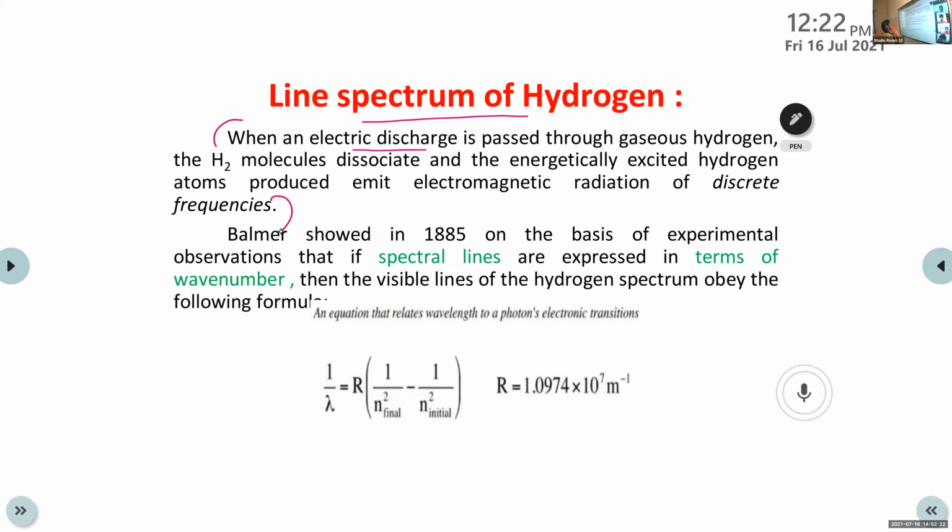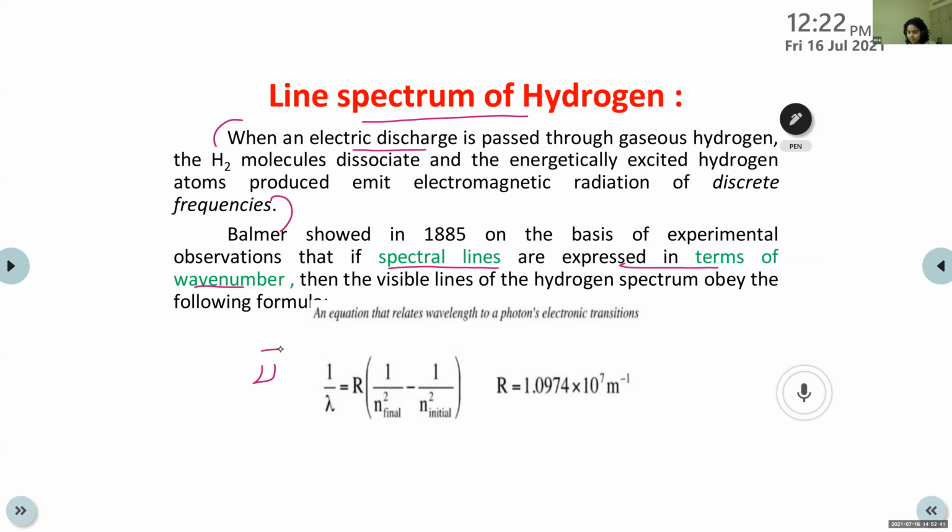Balmer showed in 1885, on the basis of experimental observations, that if spectral lines are expressed in terms of wave number, how can we represent wave number? Nu bar. Yeah, very good.